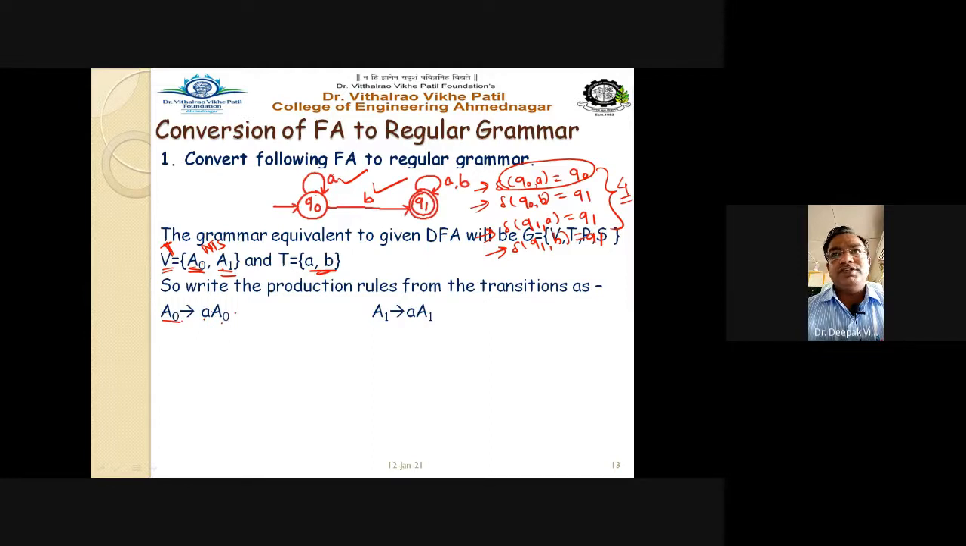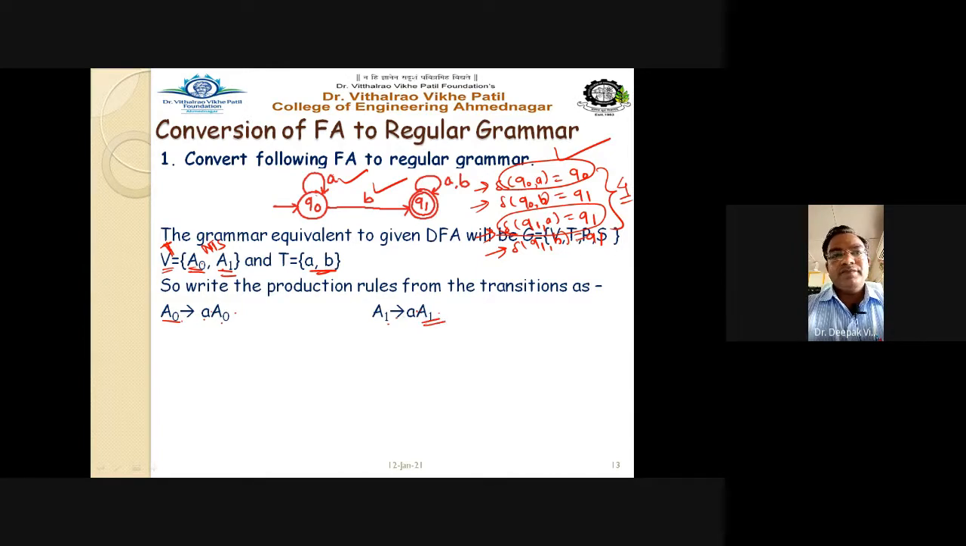Means for this particular transition, for the first transition, the rule is written here. Now the next one, A1 on input a goes to A1. This is the third rule. Q1 on a goes to Q1, which means the non-terminal A1 on input small a goes to A1 itself.